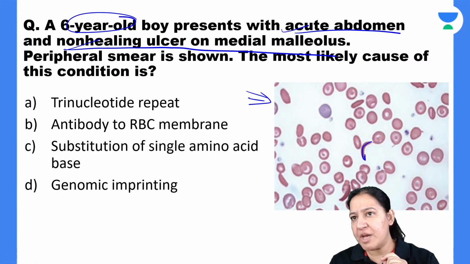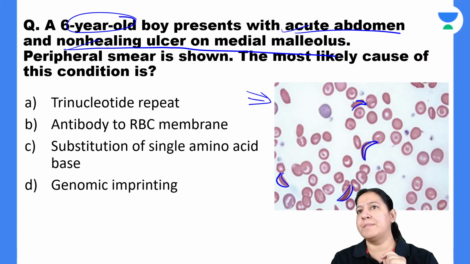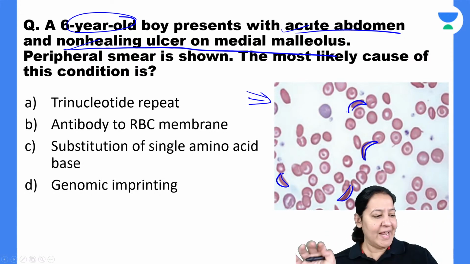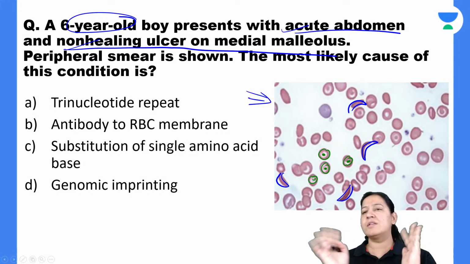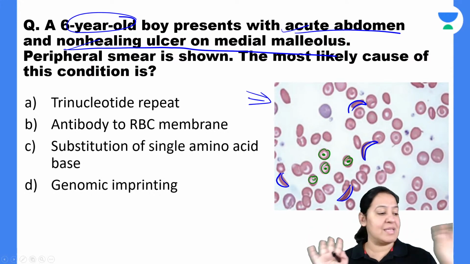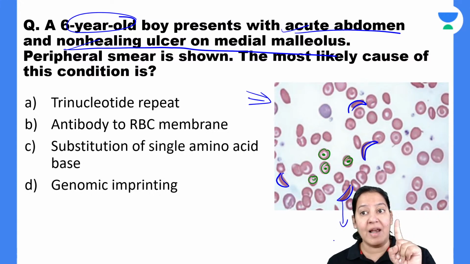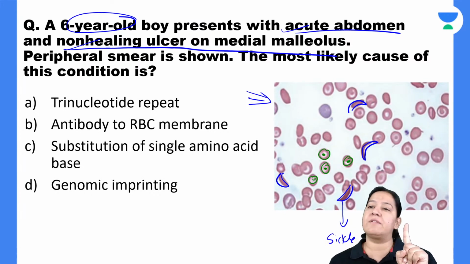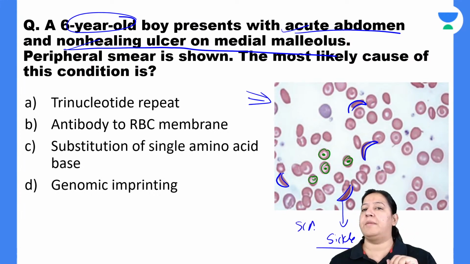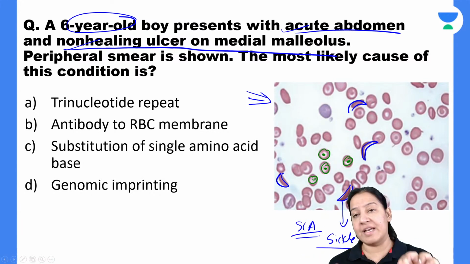So can you see this is the shape of this RBC? Some RBCs, this RBC and this one. See these three or four RBCs. See the shape. And the remaining RBCs have target cells. They have a dot-like structure. Many of them have. So these are the two findings. The typical one is the sickle shape. Even a single RBC with sickle shape is the diagnosis. It is enough for diagnosing sickle cell anemia. So it is a typical case of sickle cell anemia.